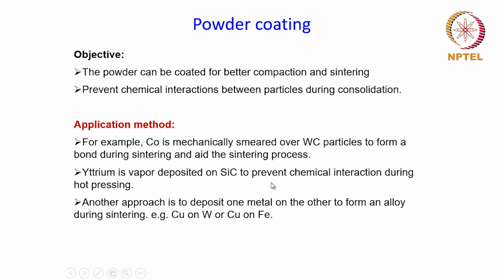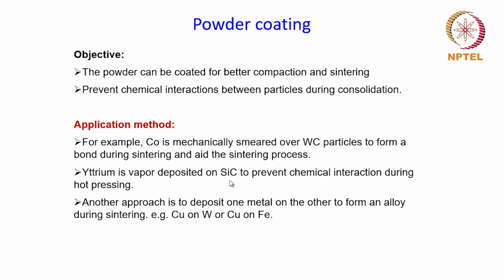And since there are high temperatures involved in this case, there can be chances of chemical interactions between the powder particles. Therefore, if some other stable material is coated above the powder particles, the chances of the chemical reactions can be minimized. So this was one example where yttrium is coated over silicon carbide particles.